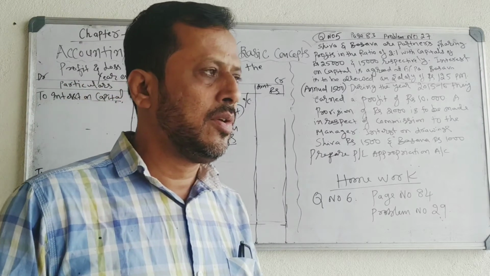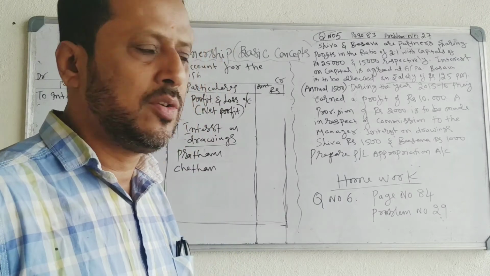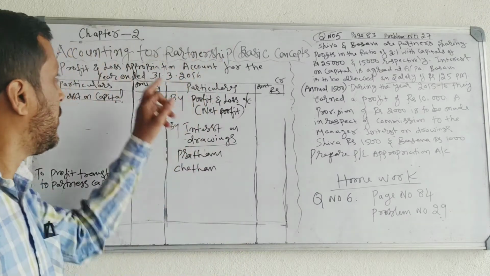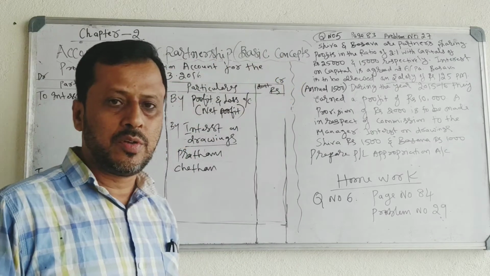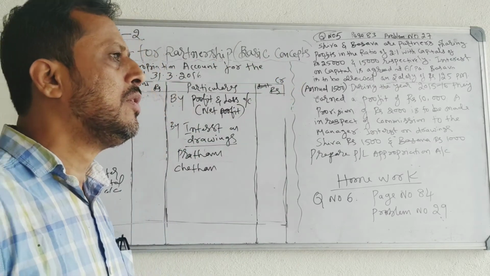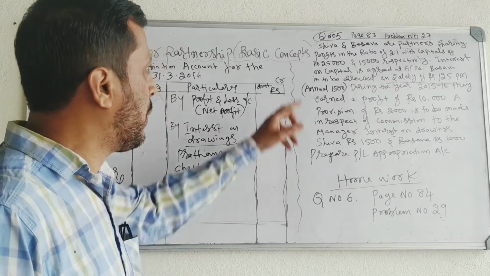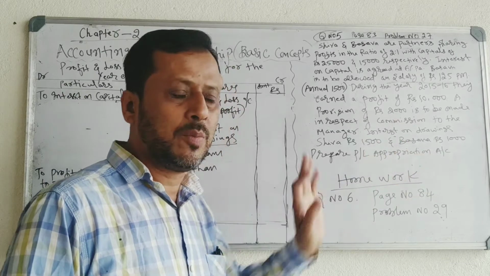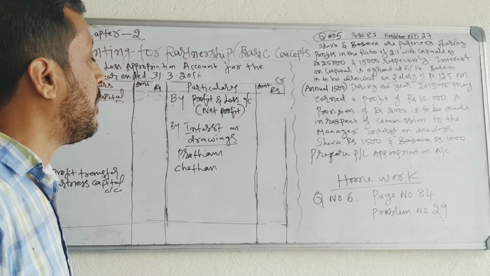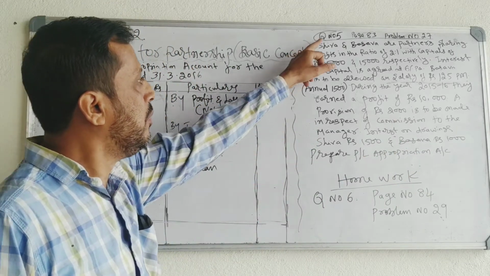Dear students, today is the fourth session of the second chapter, Accounting for Partnership Basic Concepts. In this session, we will take one more problem on preparation of profit and loss appropriation account. We will solve this problem. I will take the problem.